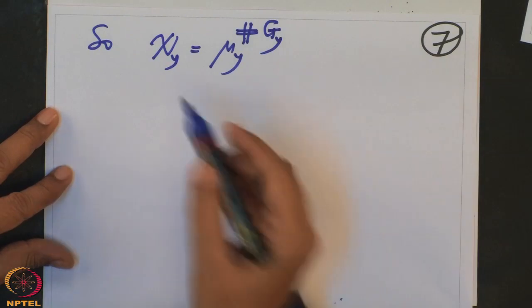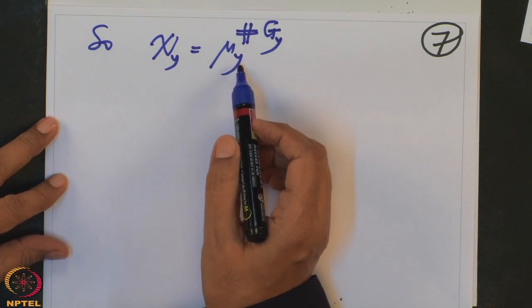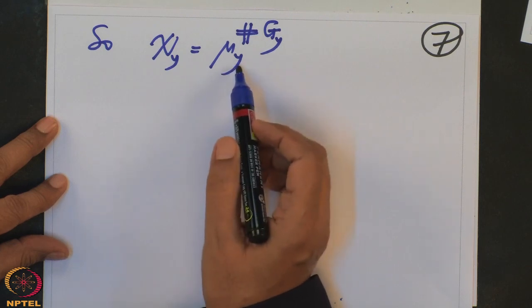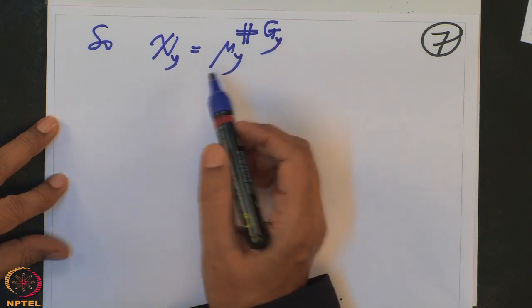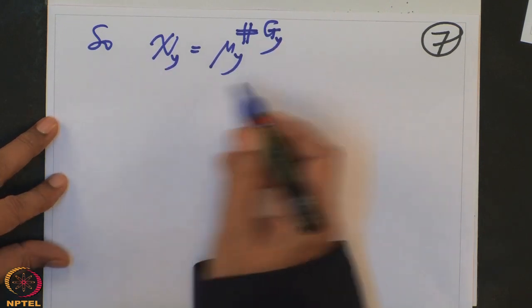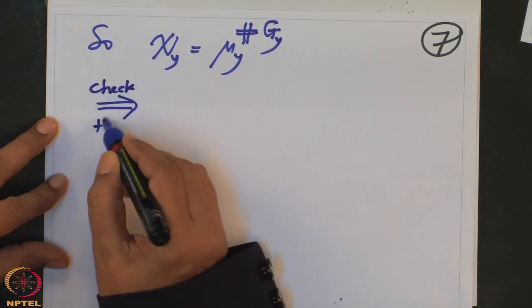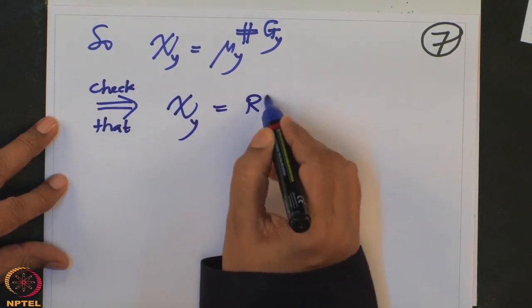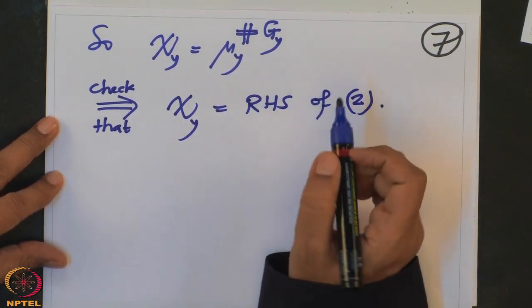So, we have proved this formula. Already we have proved that mu y is a product of this. So, now if you club one and you put it one and then you raise it to so many times, it is now easy to check that this implies chi y is the RHS of 2, which is what we wanted to prove.